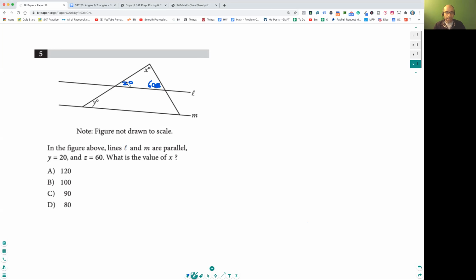Okay, so this is 80, right? So 20 plus 60 plus how much is 180, right? So this is 80, so therefore this has to be 100. Yes, exactly right. Yes, this one, faithfulness, this one, yes. This will be 60 as well. This will be 20, this will be 20, this will be 60.